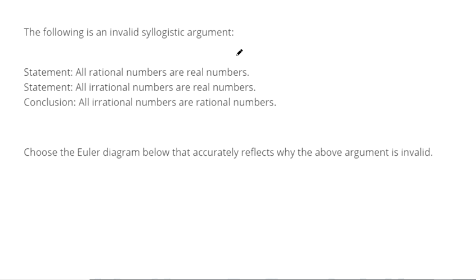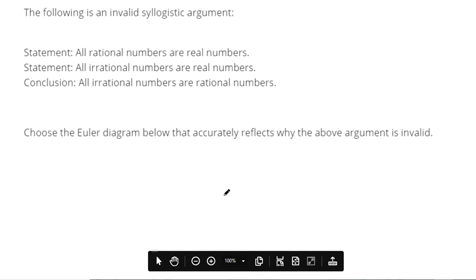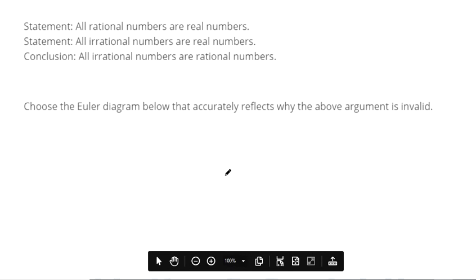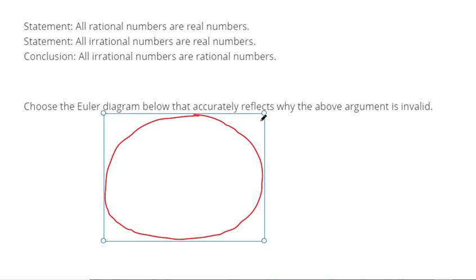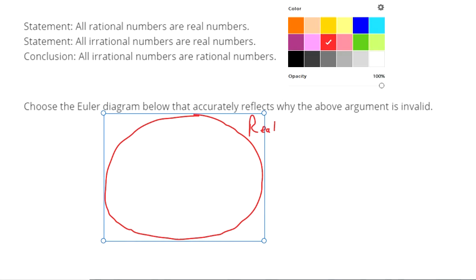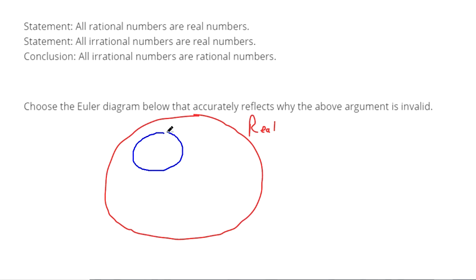So we're supposed to choose an Euler diagram. I'll draw the Euler diagram that can help us choose. All rational numbers are real numbers. So we'll call this our real numbers. And then rational numbers must be somewhere inside here, because all rational numbers are real numbers.